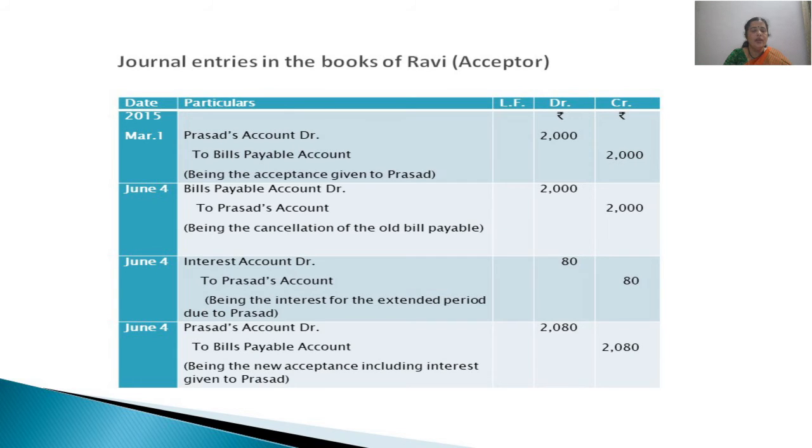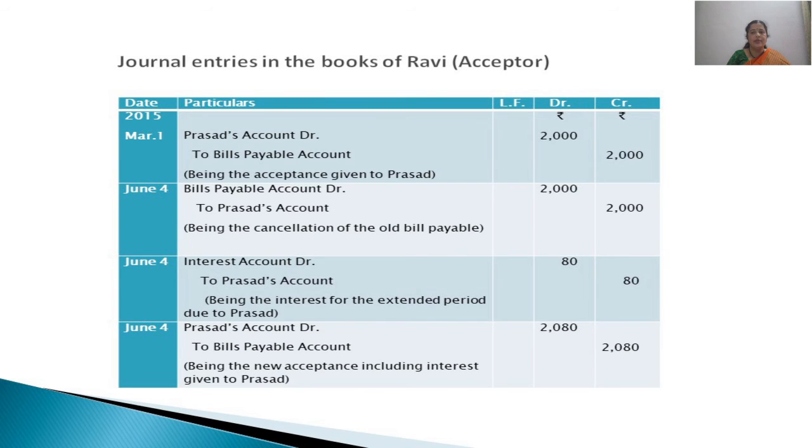Then on the same date, that is the first due date itself, show the entry for interest which is still due from us to our drawer, that is Prasad. So interest is an item of expense for us, a nominal account, so debit all losses and expenses.